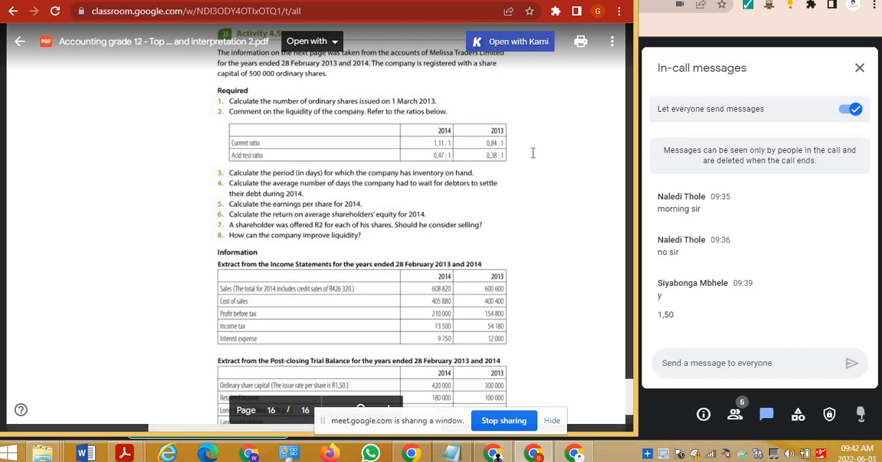As we look, get your easy marks. Even if you don't know what the current ratio or acid test ratio is, what's the first thing you do? You ask, what do you talk about?